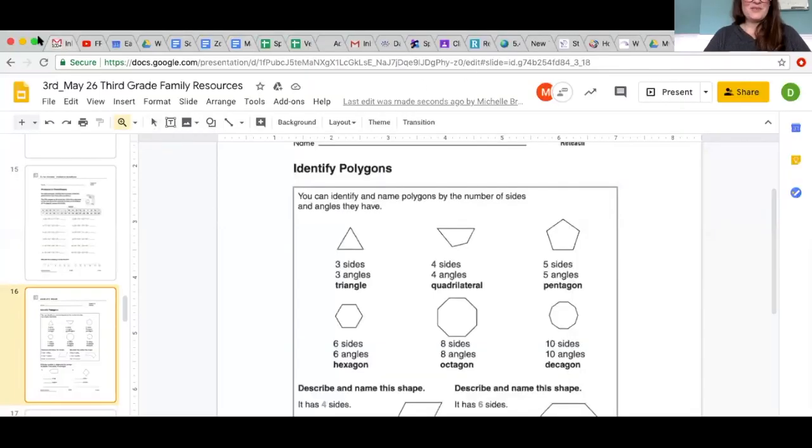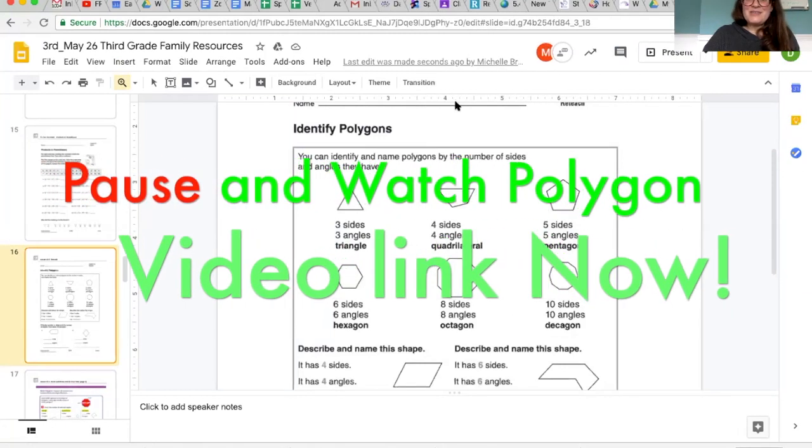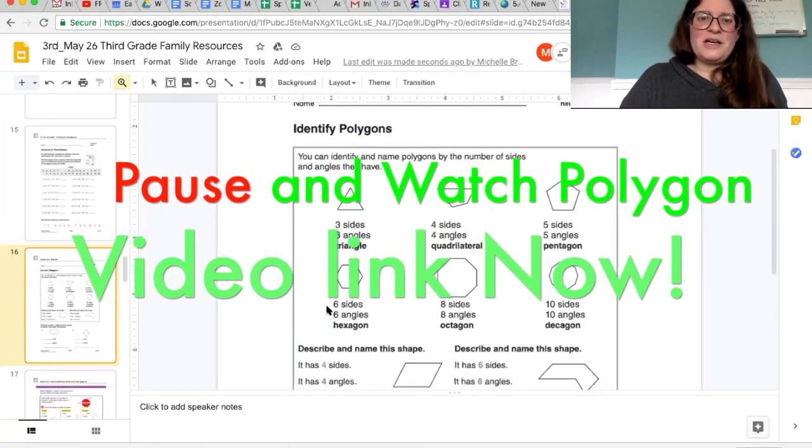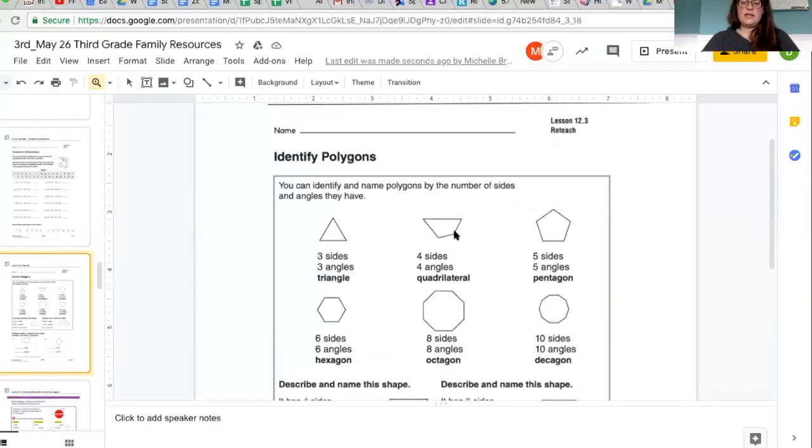And if you remember last week, I got so confused because we were talking about plane shapes. I thought we were talking about polygons, but guess what? This week we are talking about polygons. And so when you're doing your paper for the week, which looks like this, you'll see the different polygons noted.